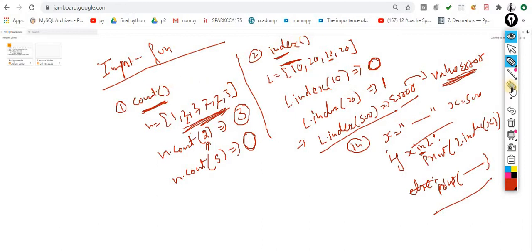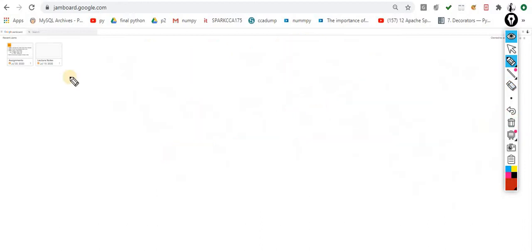Okay, so the next is the third method associated with this list, and that method name is insert. Append, we already know. And the other one is insert.